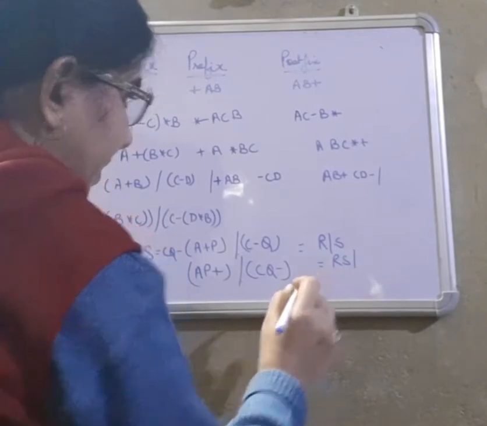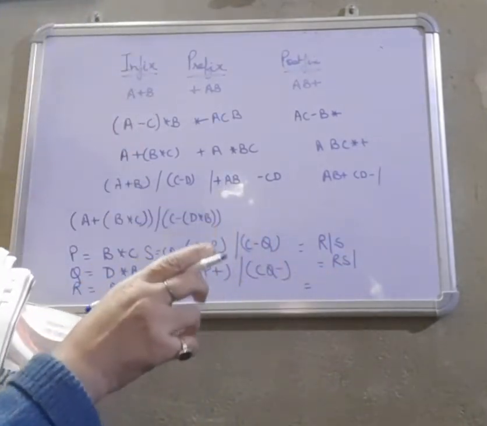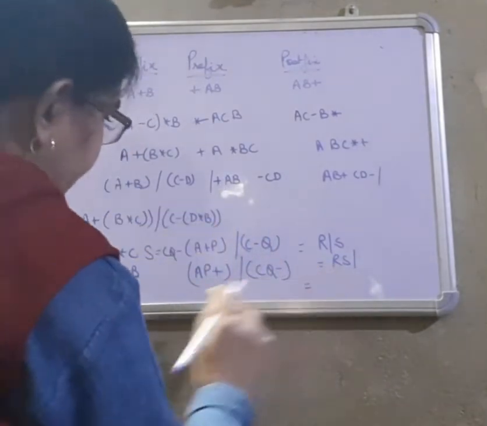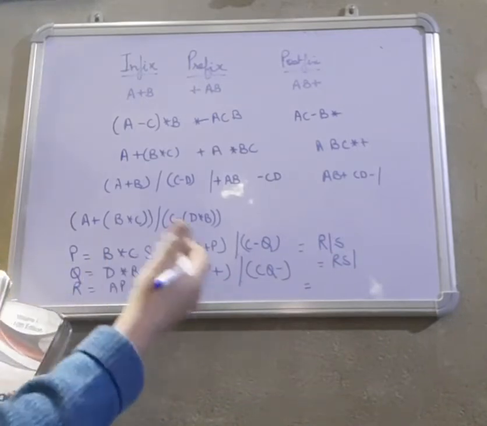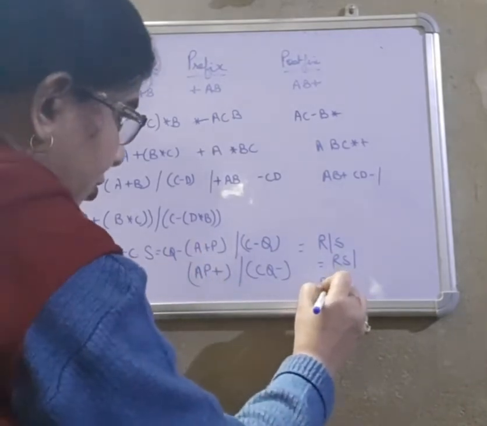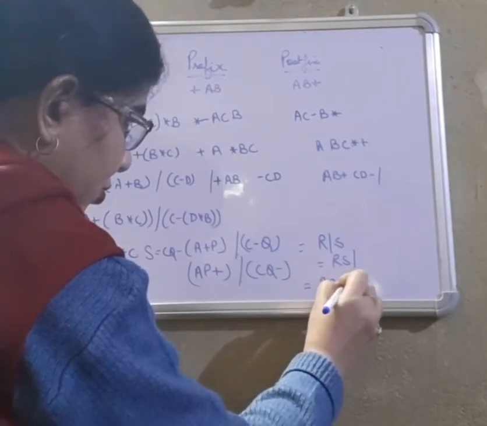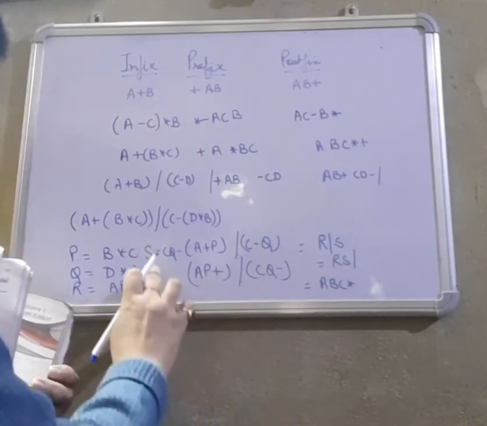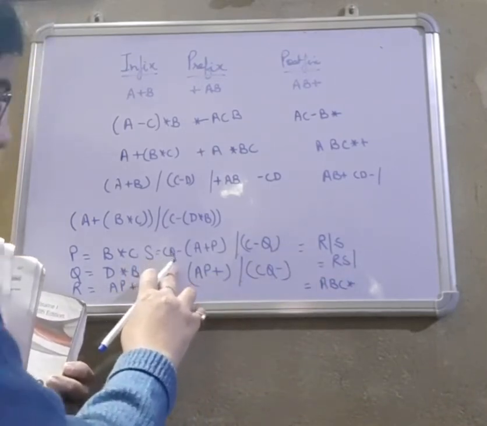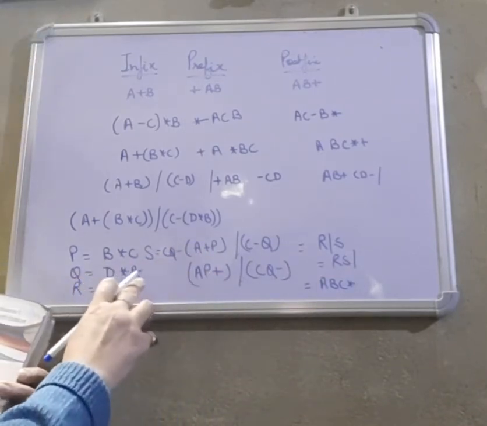Now you can replace, little by little. R has got AP plus. P has got which value? B into C, which will be BC into. So A, BC into. Then comes S. S has got what? CQ minus. C is there, but what is the value of Q? DB into.